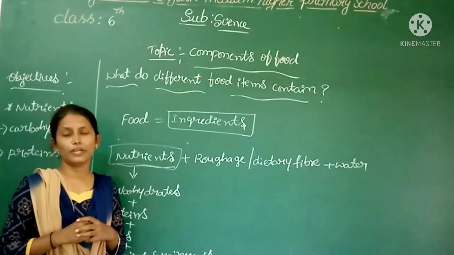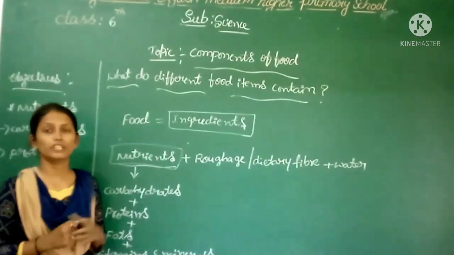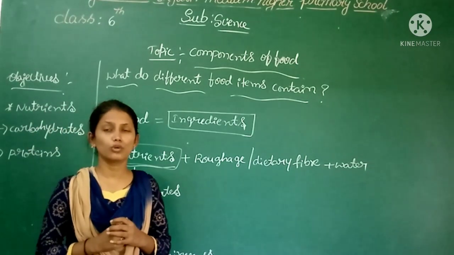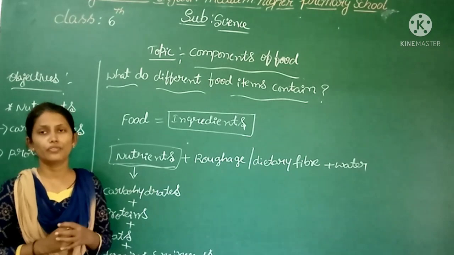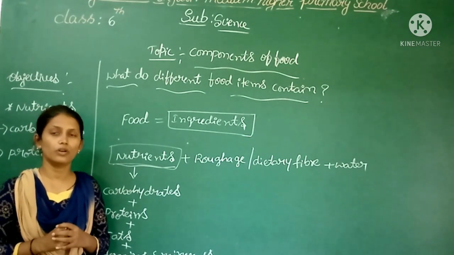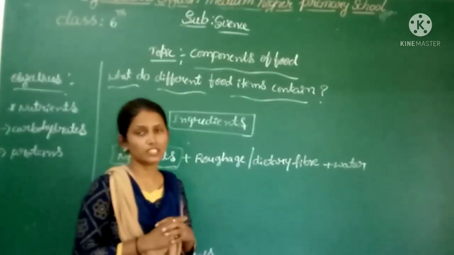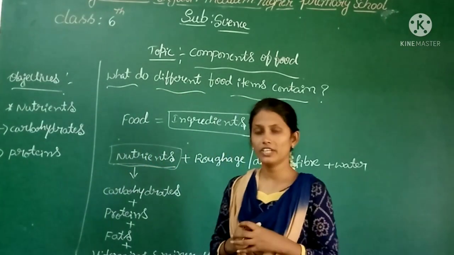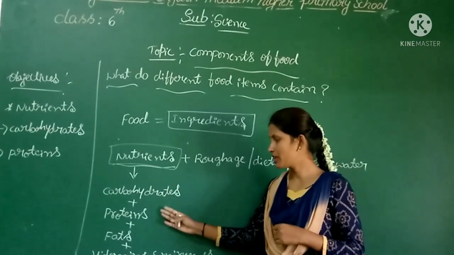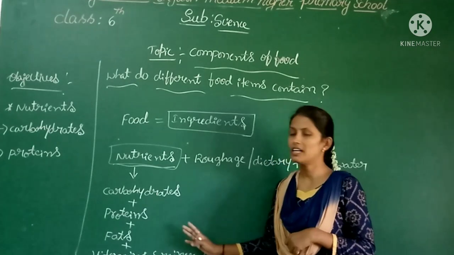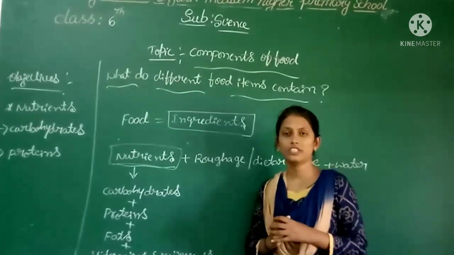growth and development of the body. Then what are the functions of these nutrients? Nutrients are helpful for the growth and maintenance of our body, and also helpful for the proper functioning of our body. So they are nutrients. Then what are the nutrients made up of? What components do they have? Here the nutrients are carbohydrates, proteins, fats, vitamins and minerals. So all these we call nutrients.